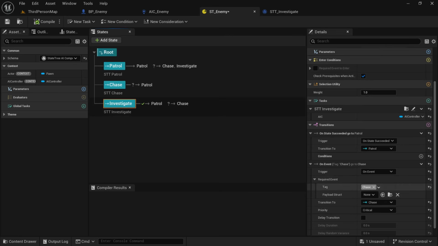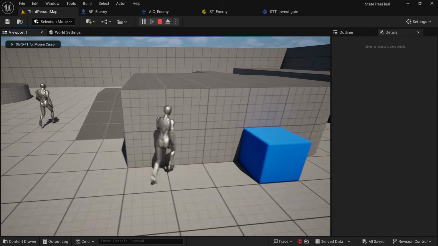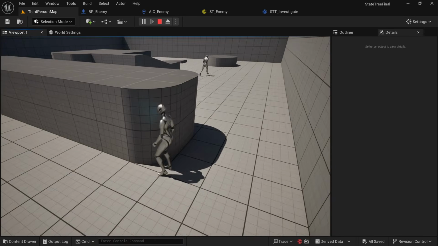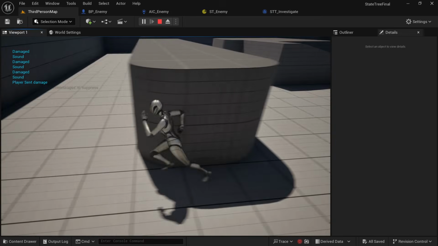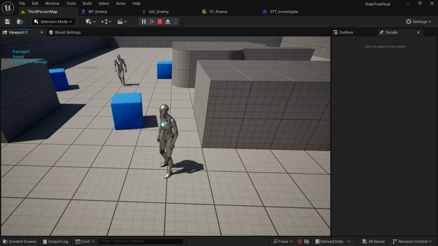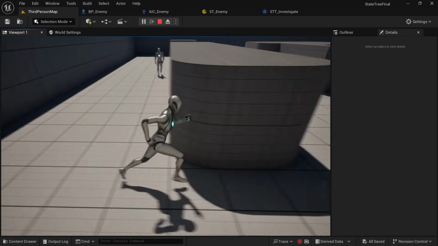On investigate, add the transition on event chase. Now if we trigger damage for the enemy, he starts moving towards it. And then he saw the player, so he started moving towards the player, but then we moved behind the wall, so he returned to his patrol.